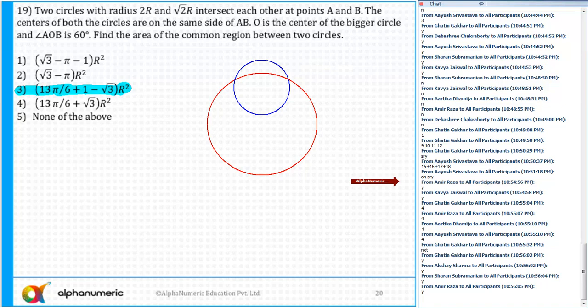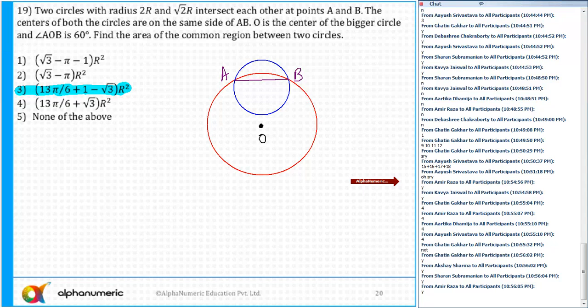One radius is 2r, another is r root 2, and they intersect each other at points A and B. The centers of both circles are on the same side of AB. So this is AB. Let's say O is the center of the bigger circle, and angle AOB is equal to 60 degrees.